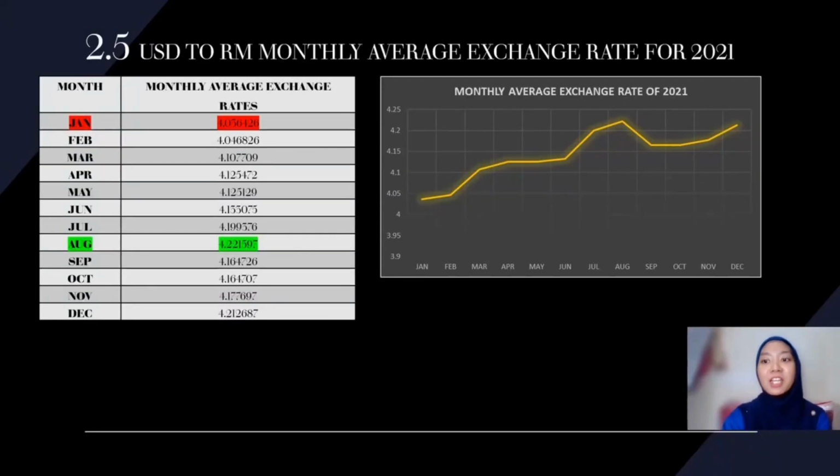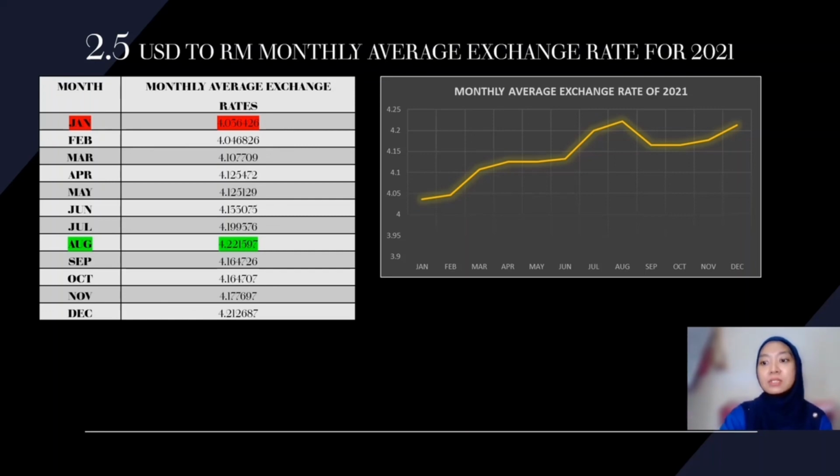USD to RM monthly average exchange rate for 2021. As shown in the graph above, in January there was a little climb in February, and from there a steady rise toward March. From there, a late drop from April to May. Starting from June, the Ringgit Malaysia was climbing high until July. The Ringgit Malaysia was at its higher peak in August until it dropped in September, and made a consistent climb in October up to December.